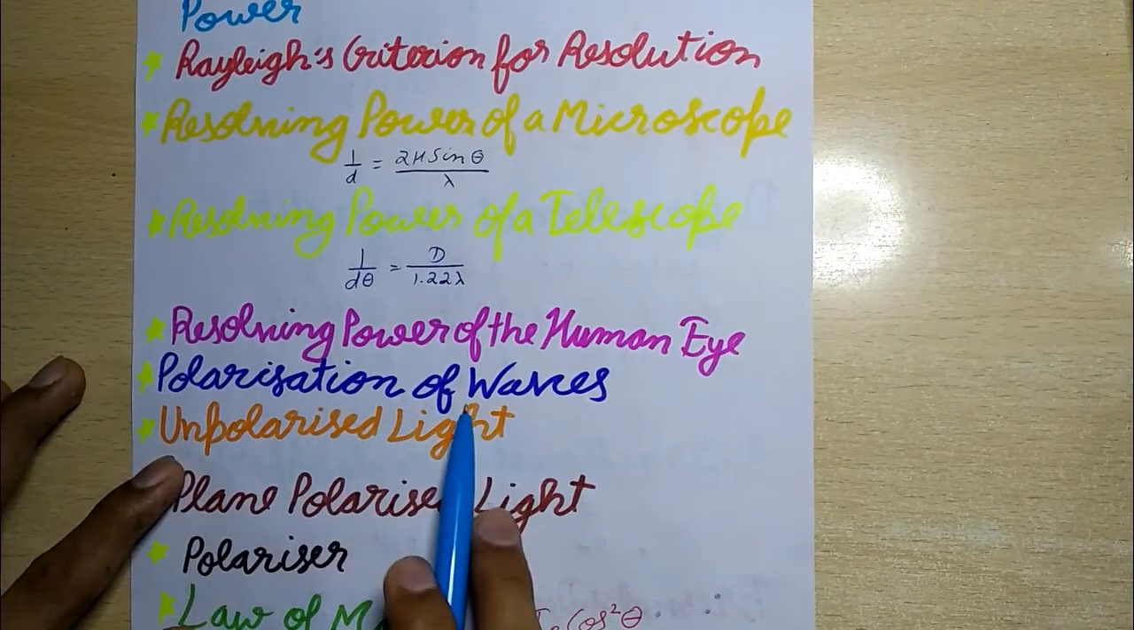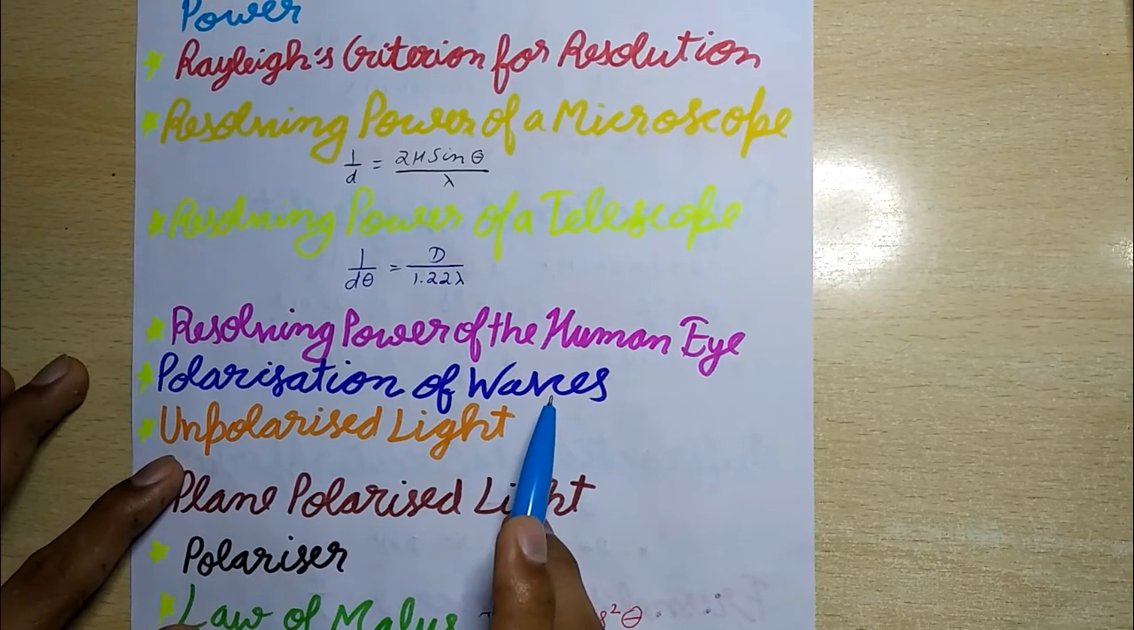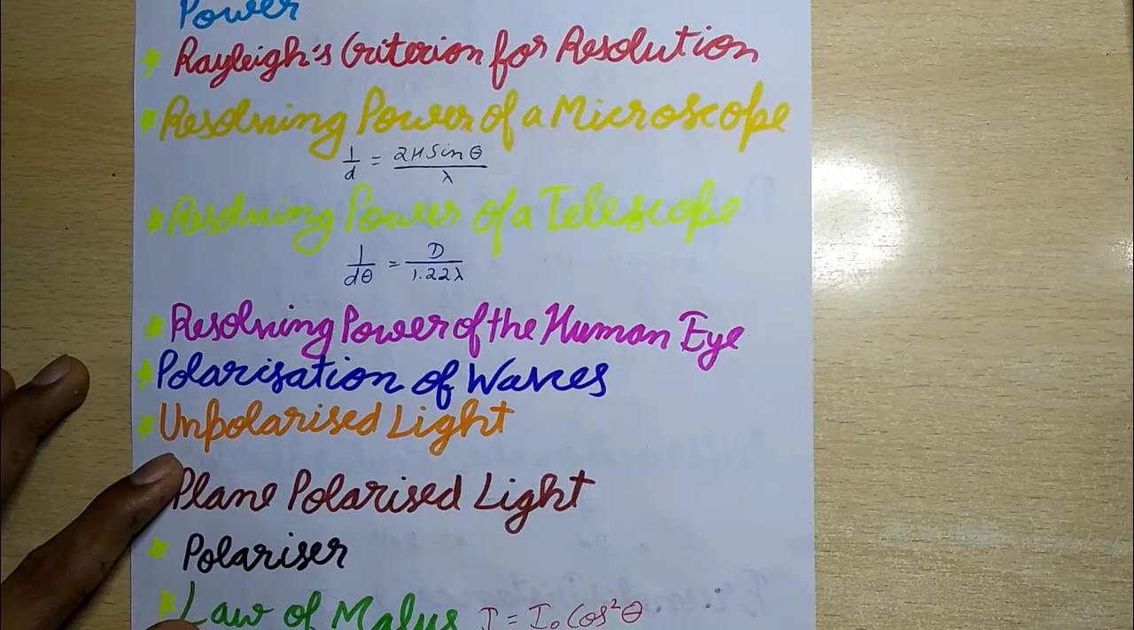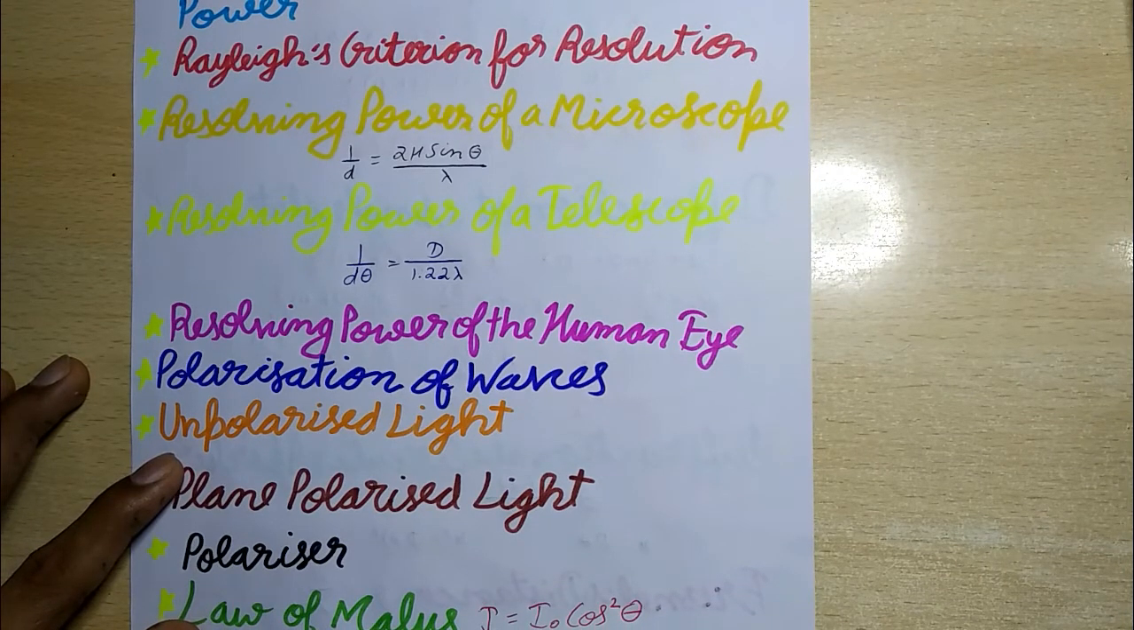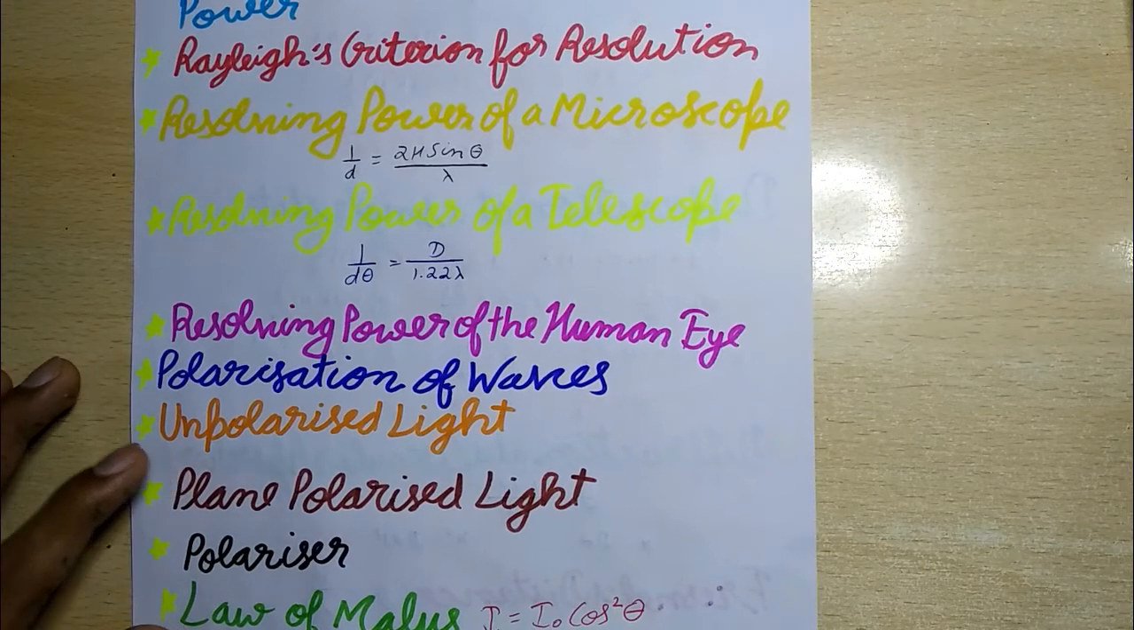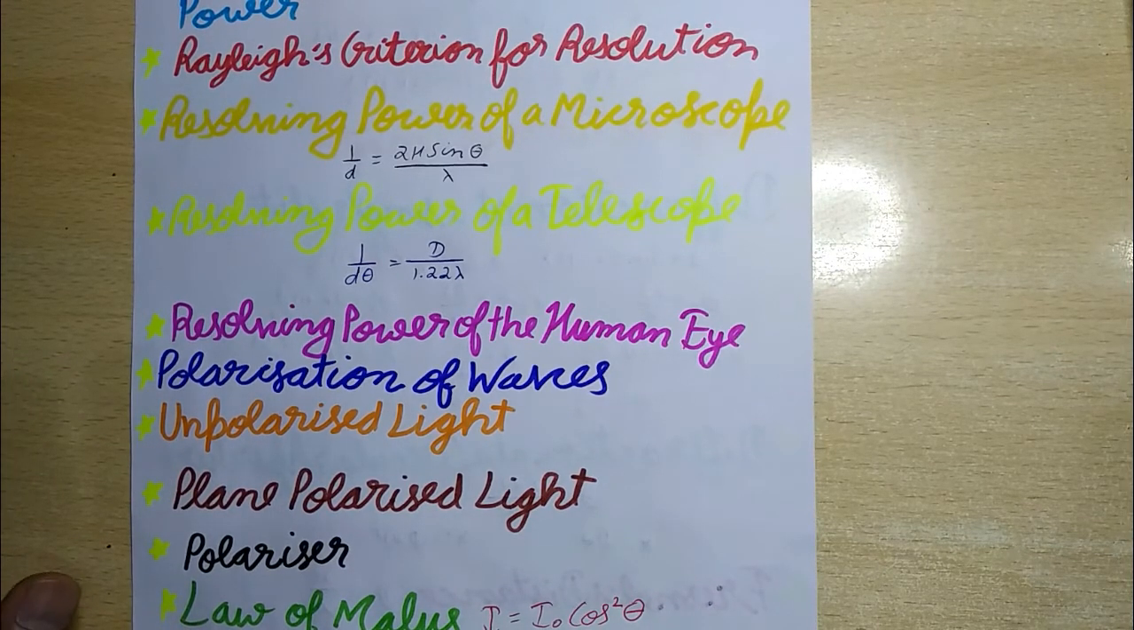Now next is polarization of waves. A transverse wave in which vibrations are present in all possible directions in a plane perpendicular to the direction of propagation is said to be unpolarized. If the vibrations of a wave are present in just one direction in a plane perpendicular to the direction of propagation, the wave is said to be polarized or plane polarized. The phenomenon of restricting the oscillations of a wave to just one direction in the transverse plane is called polarization.